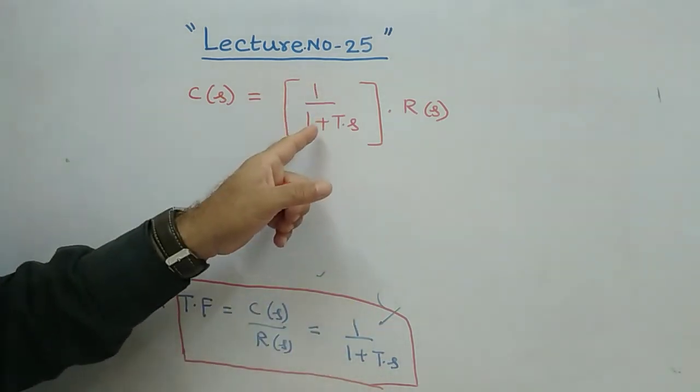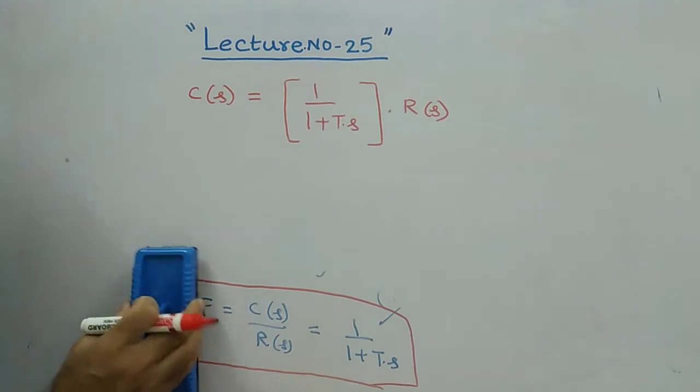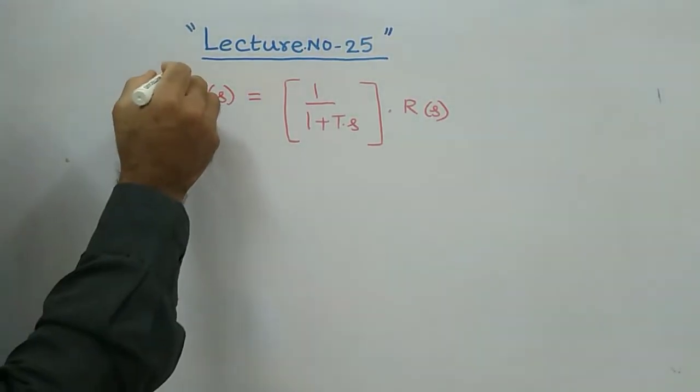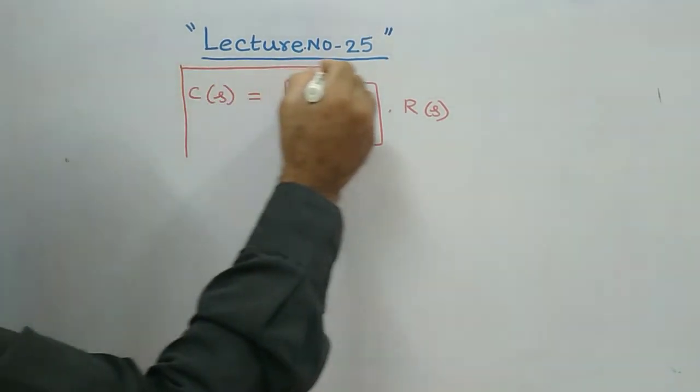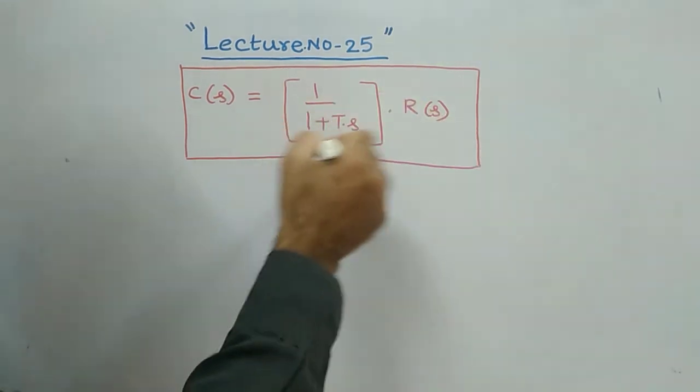Therefore C(s) = 1/(1 + Ts) times R(s). This is your output in terms of Laplace transformation.